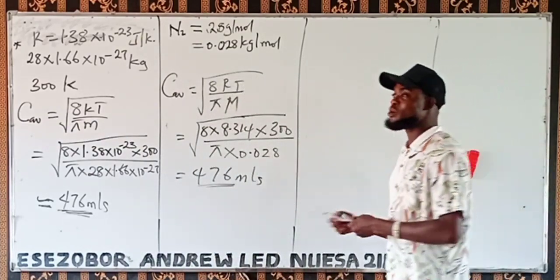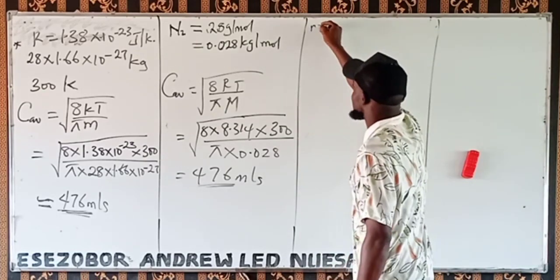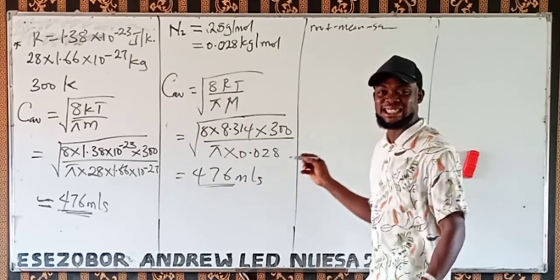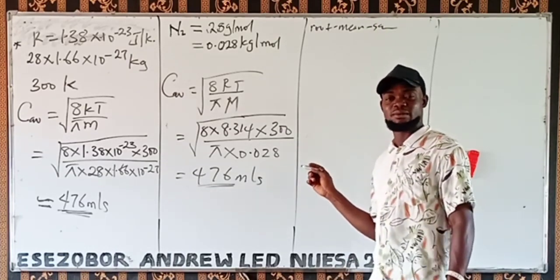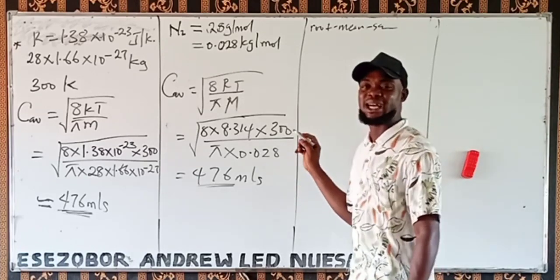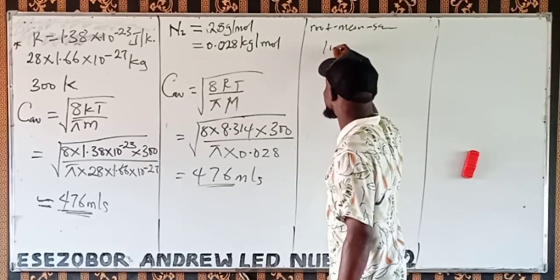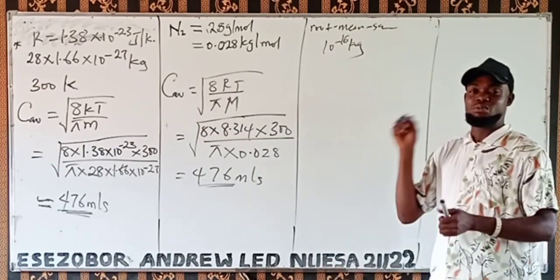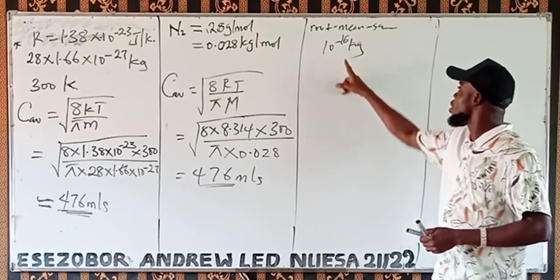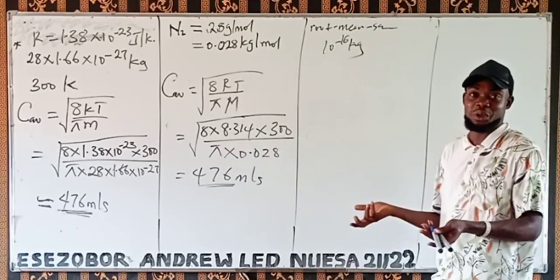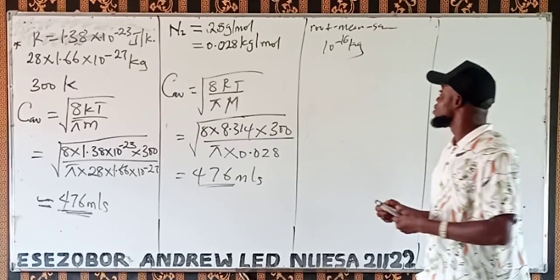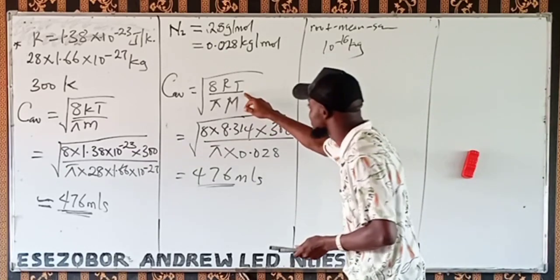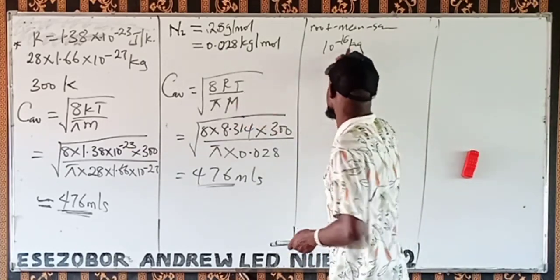If I ask you, calculate the root mean square speed of a gaseous molecule of mass 10 raised to the power minus 16 kilogram, what are you going to do? You don't know the gas. They say a gaseous molecule, there's no name given. But they gave you the mass. Don't go and use the molar mass formula. That one has to do with molar mass in grams per mole, not the mass in kilograms.